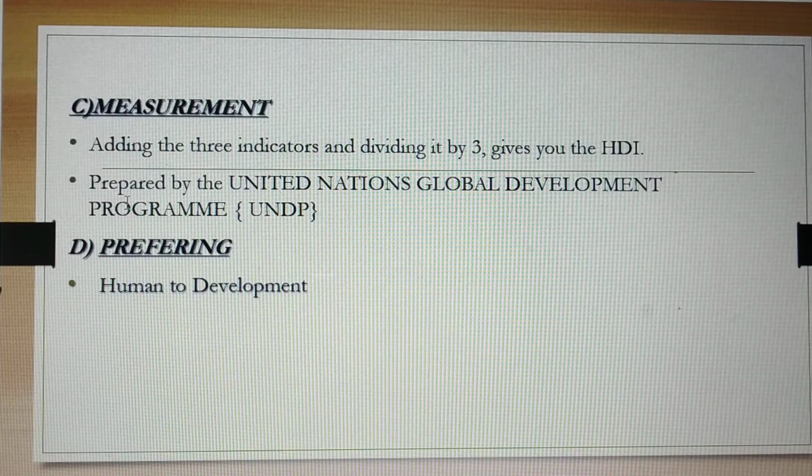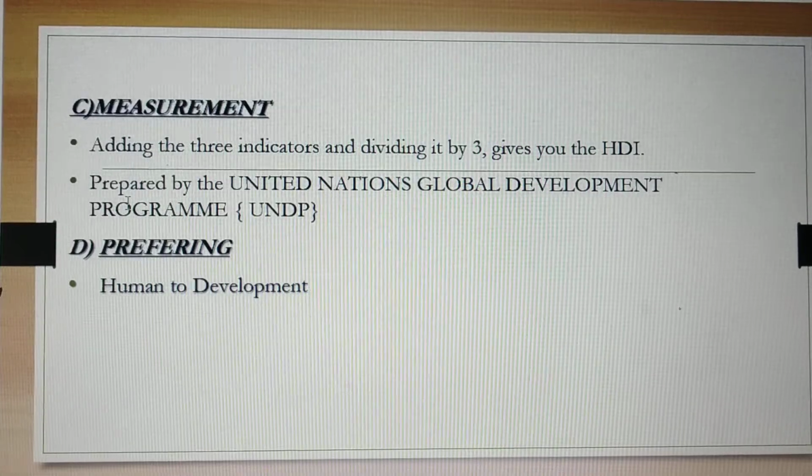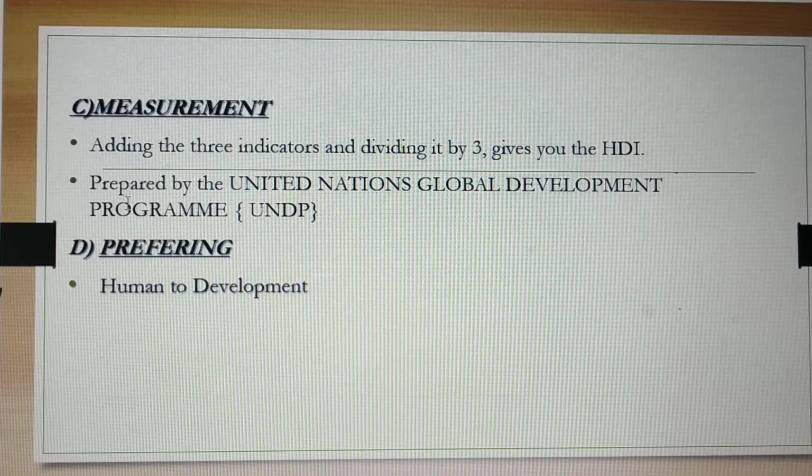Most of the wealth is accumulated in a few hands, so the society has widespread inequality. This is a reason that in spite of having high per capita income, there are many countries that are not developed. So that's why we hold other parameters as well.